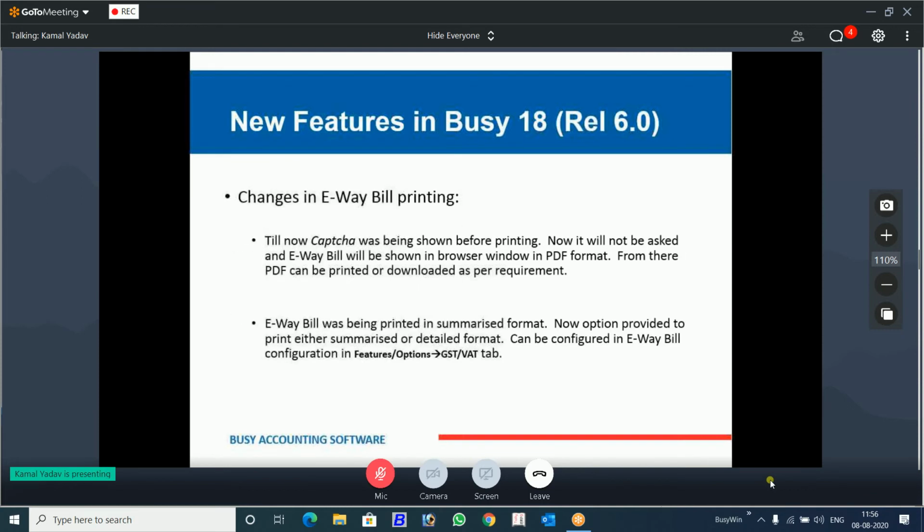E-way bill. Two changes have been done in E-way bill management. Just a minute, let me remove this DSC now. And what are the changes?